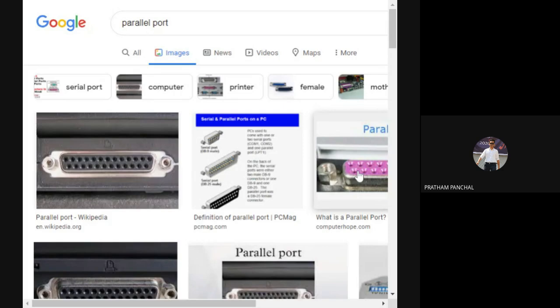Yes, ma'am. This is there on the back panel of the CPU. So this is what it is, the parallel port. It is also called D25. This also I had told you, if you remember. Do you remember? Yes, ma'am, you told us.